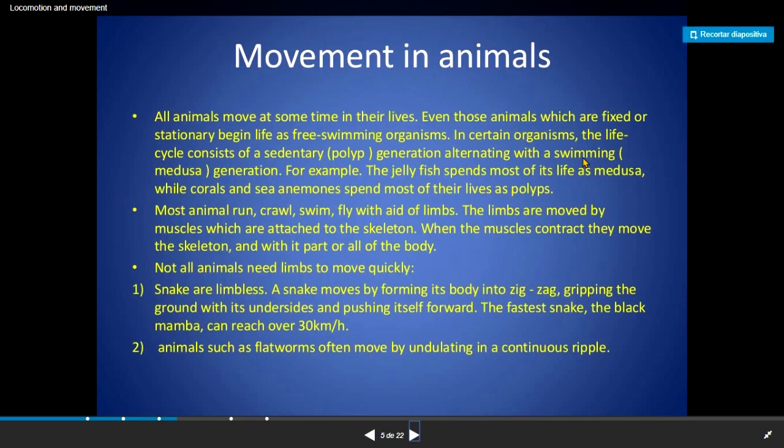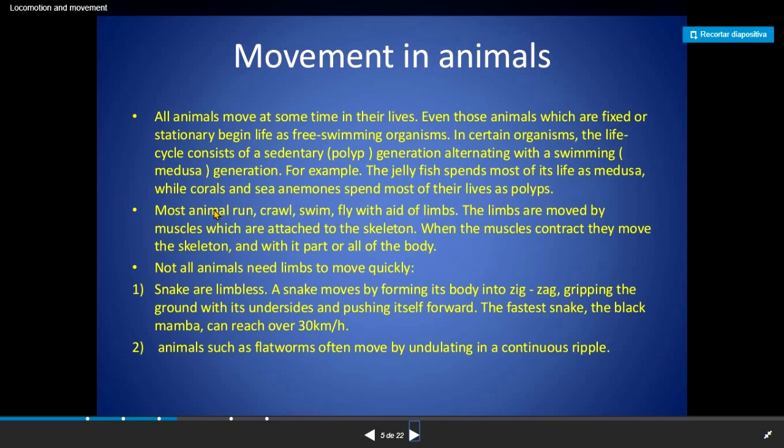Movement in animals. Well, there are differences in movement according to the animals. We are not going to read the whole slideshow, but we will focus right here. Most animals have this kind of locomotion. Observe. Locomotion examples: run, crawl, swim, fly with the aid of limbs.